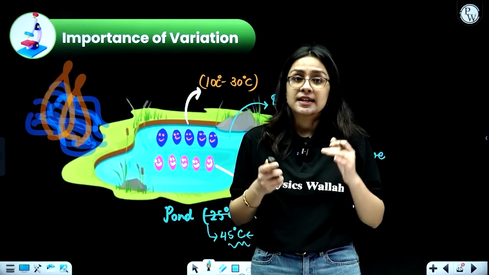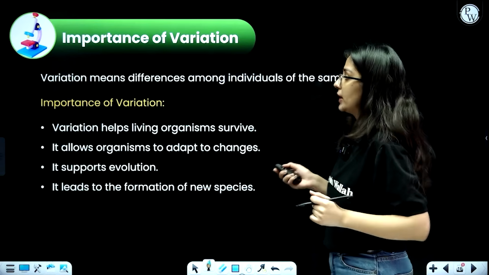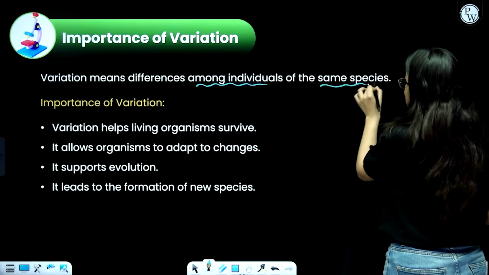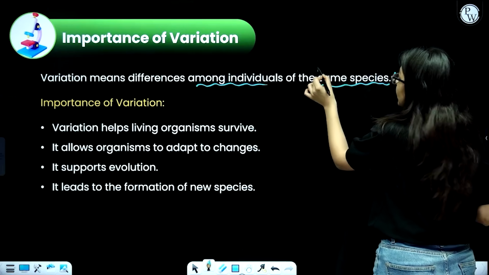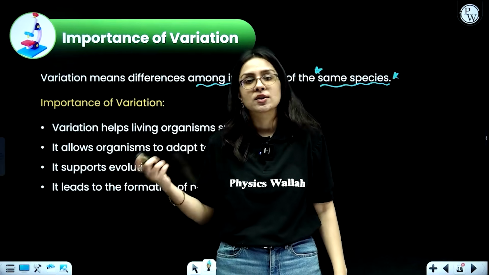And these are the reasons that variations are absolutely essential in a particular species. Now variation means differences among individuals of the same species. Very important, beta. You have to mention that the same species is involved. You cannot say, ma'am, humans and dogs look different.